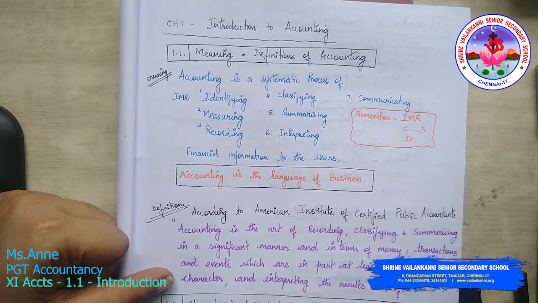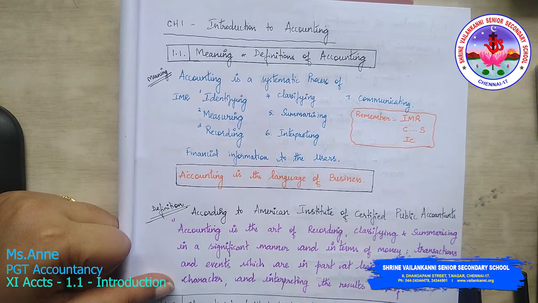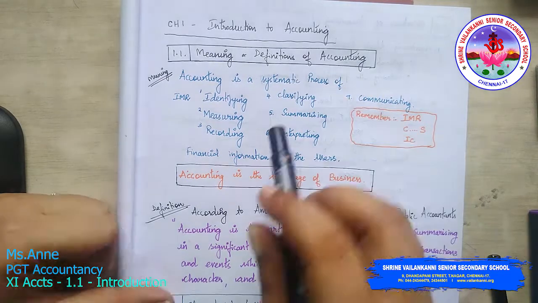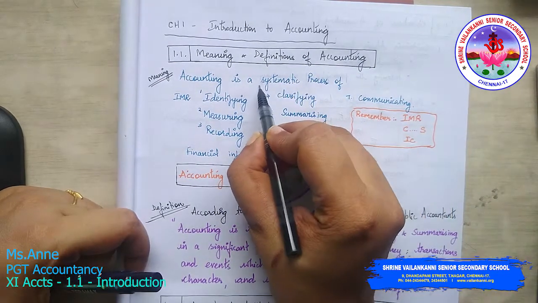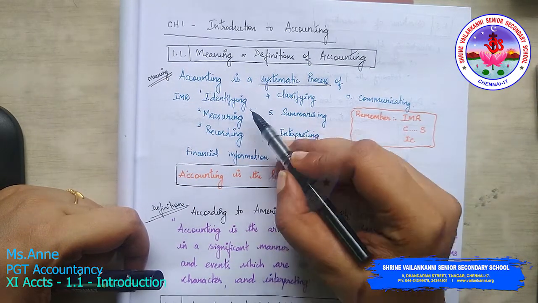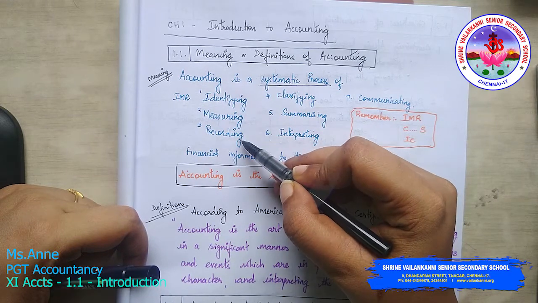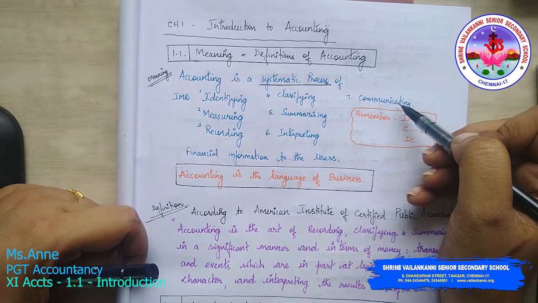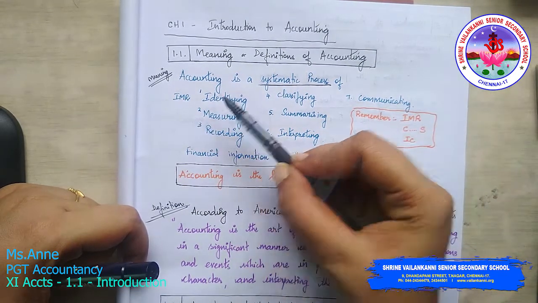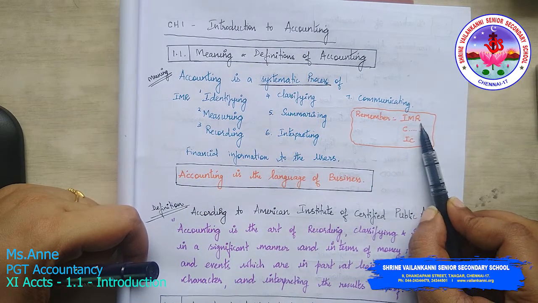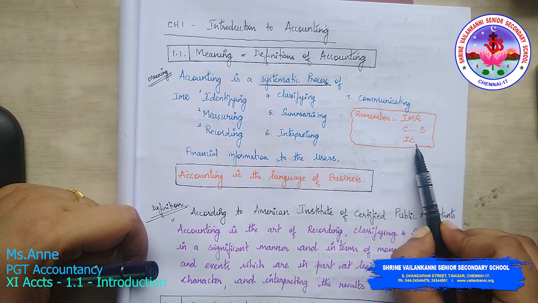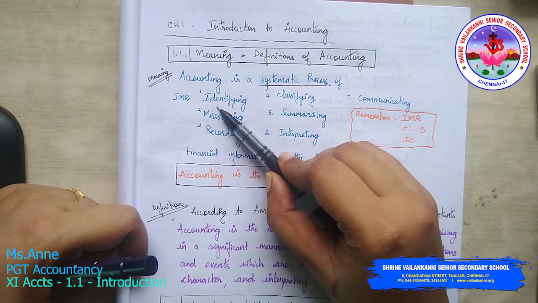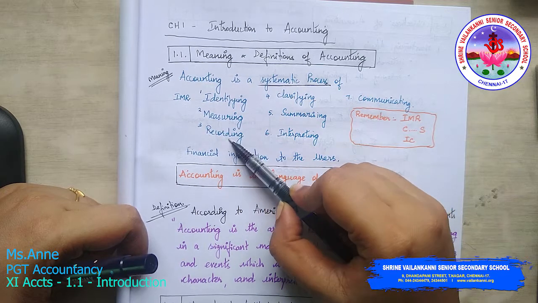In the first class I told you that accounting is a systematic process. Do you remember? It's a systematic process of identifying, measuring, recording, classifying, summarizing, interpreting and communicating. How do you remember this? IMR, CS and IC. IMR: identifying, measuring, recording.